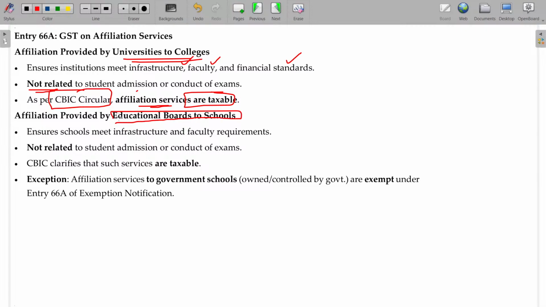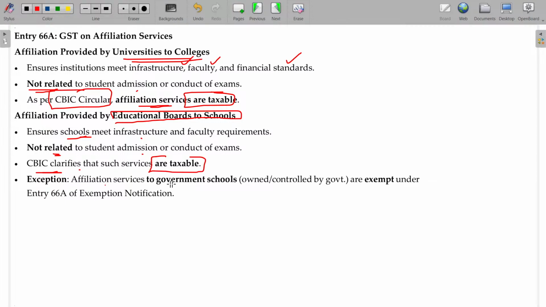Okay, Tamil Nadu state government, CBSE. That's how we discussed the CBSE and Tamil Nadu state government education boards. They ensure schools meet infrastructure, facility, and faculty requirements not related to students' admissions or conduct of examination. Here also CBIC clarifies that such services are taxable.